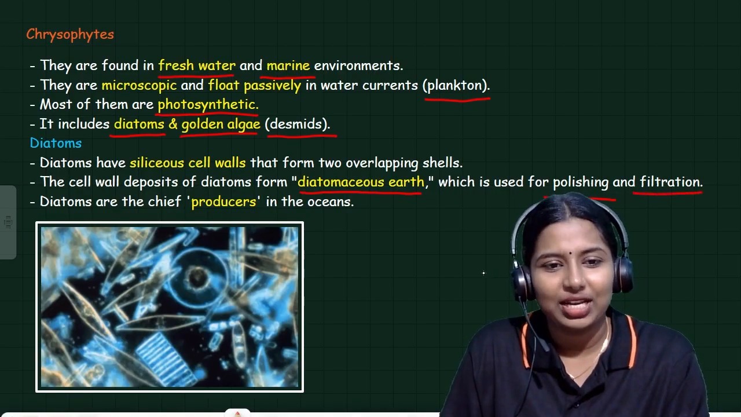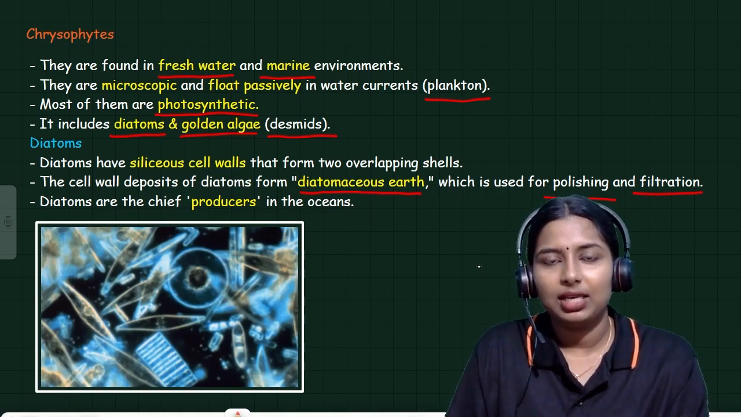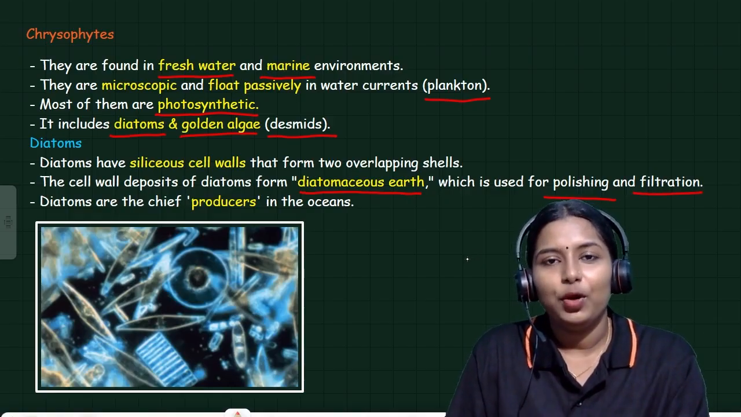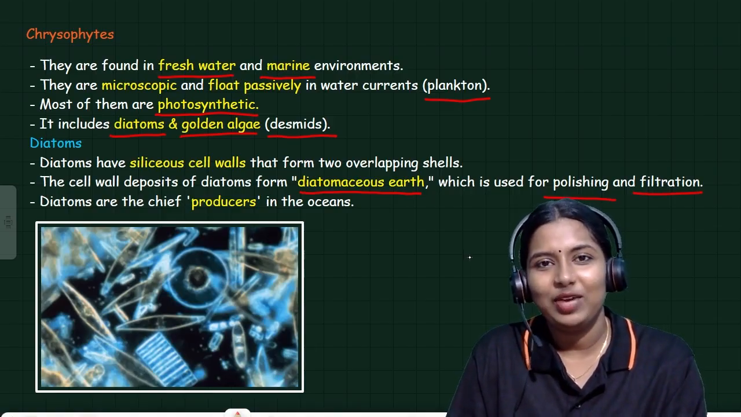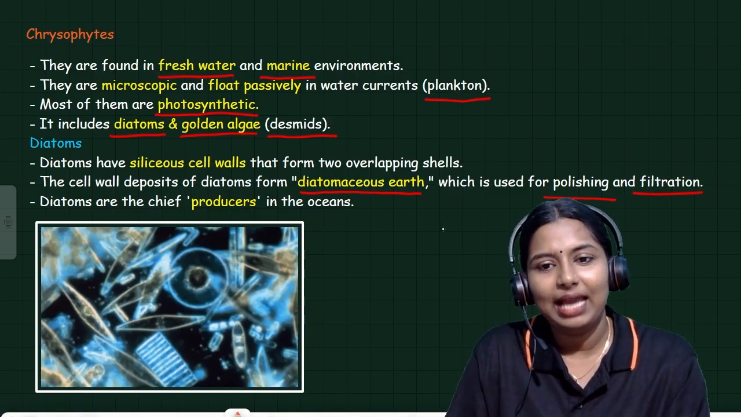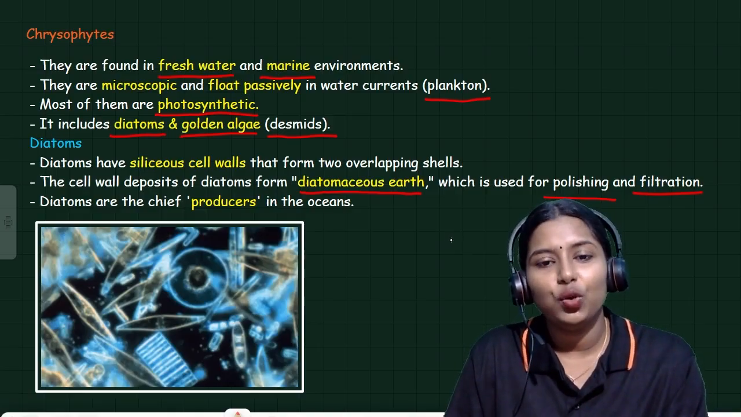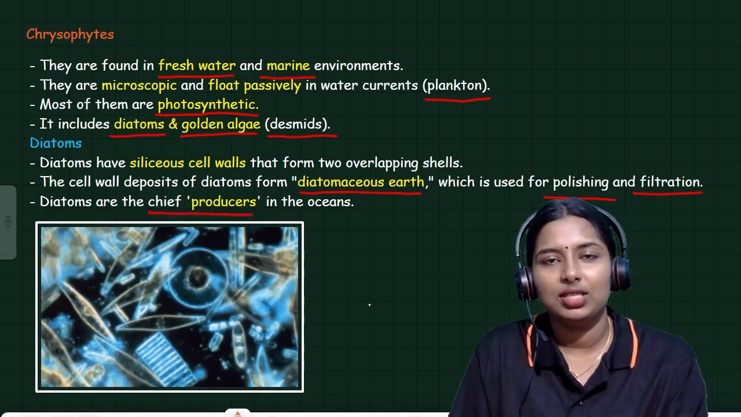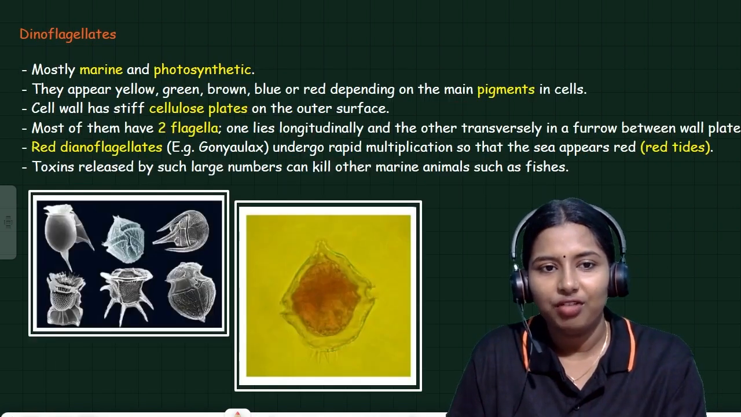Diatoms are the chief producers. Who are producers? I am not asking about the film producers. I am asking about the chief producers. Producers are the organisms which have the ability to produce their own food in their body. Plants are mainly known as the producers on land. When it comes to the ocean, chief producers are diatoms. This is the picture of diatoms.